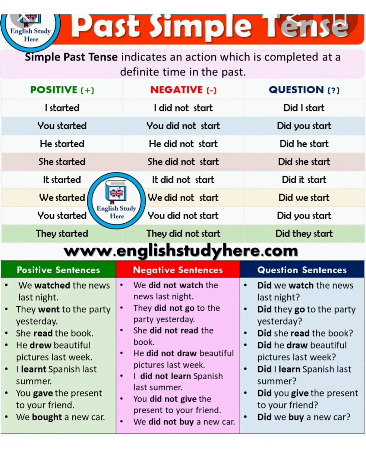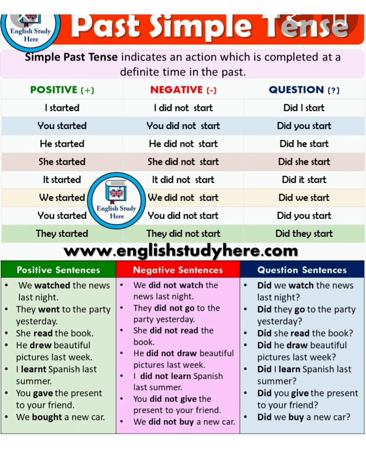So now let me give you more clarification about simple past tense with this clip. The simple past tense, as I have told you, indicates an action which is completed at a definite time in the past. Now you can see here positive, negative and question kinds of sentences. Let's have a look. I started, I did not start, did I start? So you can see that when I have used did in negative and question, we have used the first form like start, and in the positive sentence we have used the second form like started.